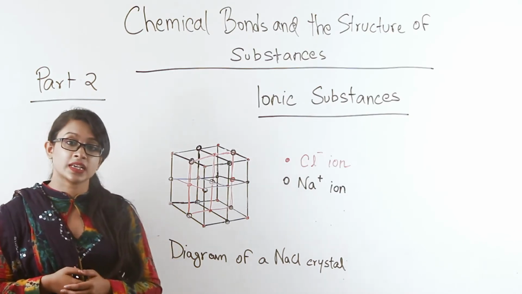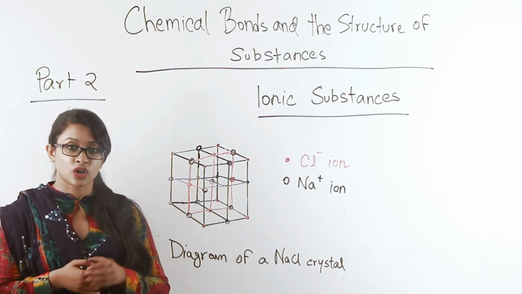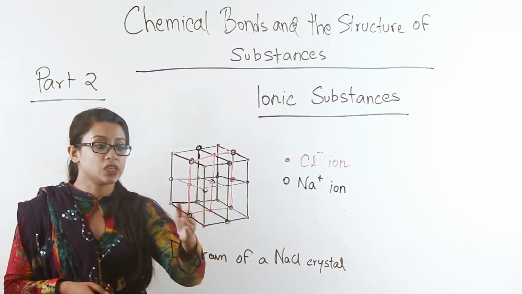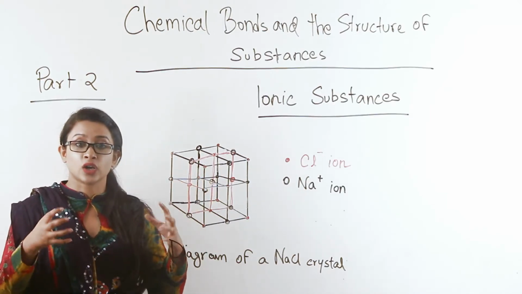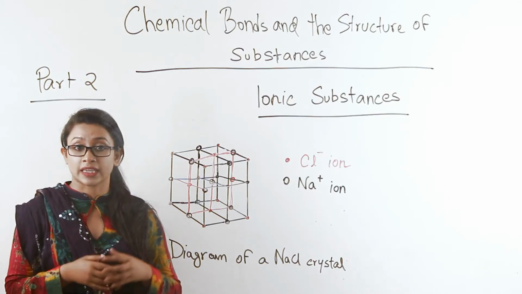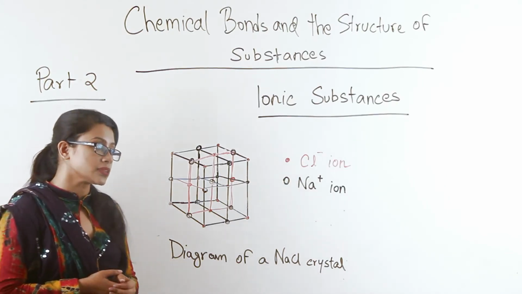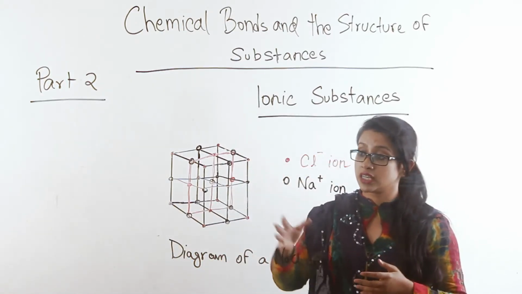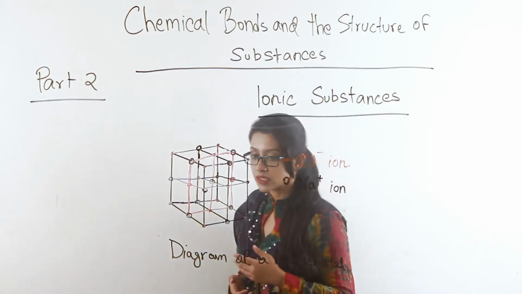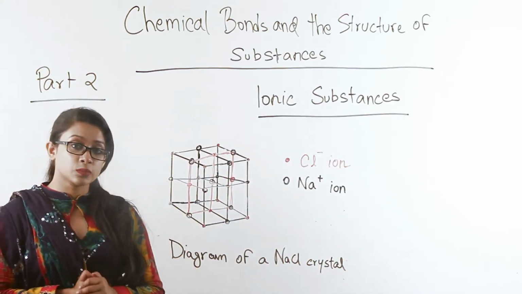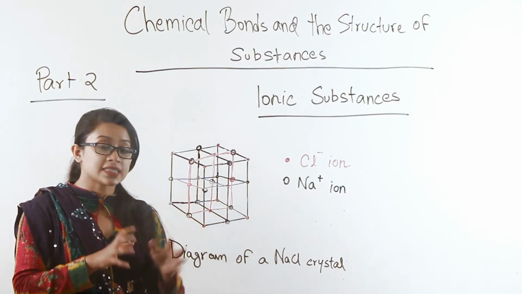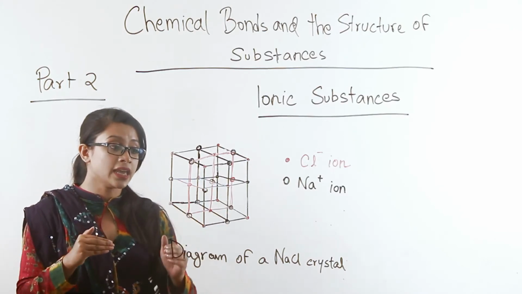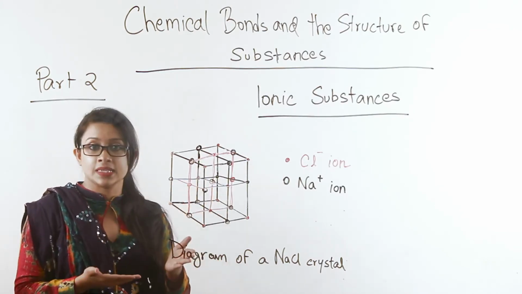What you see in front of you is a simple diagrammatic representation of a sodium chloride crystal. This is what an ionic structure and ionic bonds look like in sodium chloride. As you can see, this is the key of the ions' positions inside the bond. Now let's return to the bond. In a sodium chloride crystal, the crystal has a lattice structure. The word lattice means a structure that is a very regular maze.